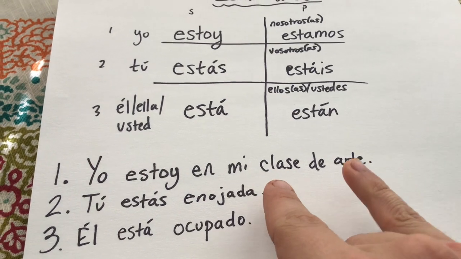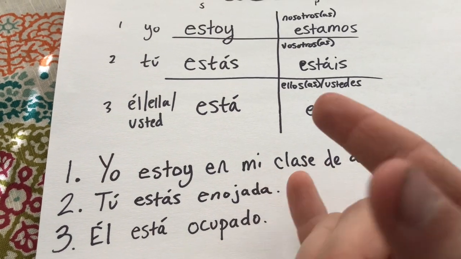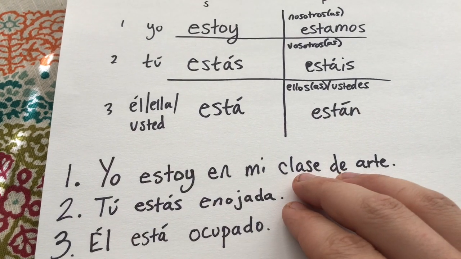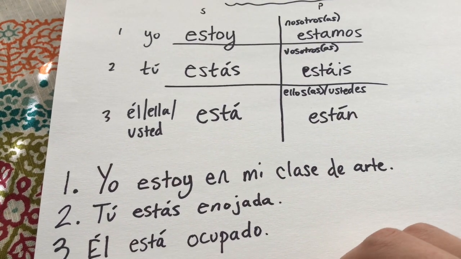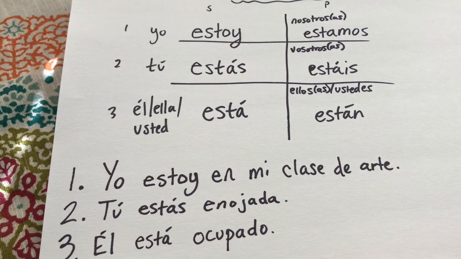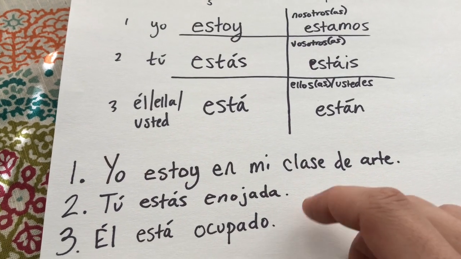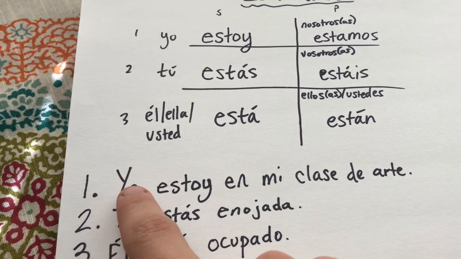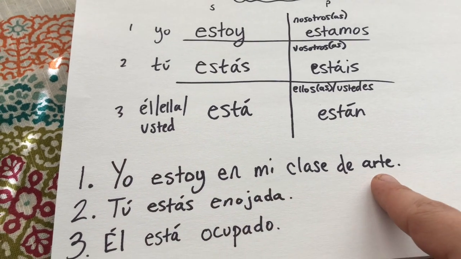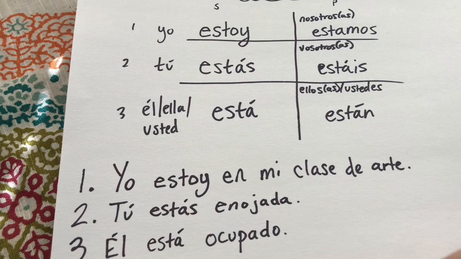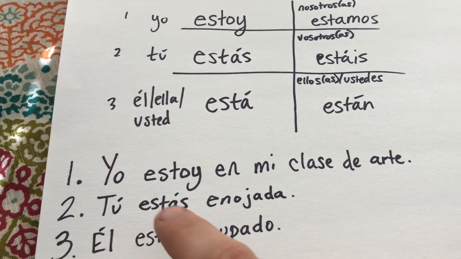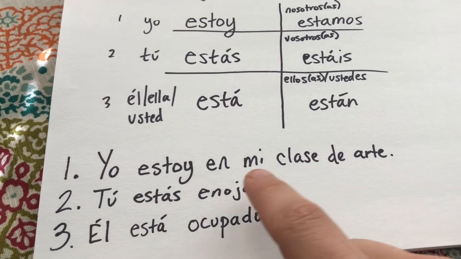Notice how art and class are switched. In Spanish, a lot of times the adjective and nouns are flip-flopped from English. Also, to show possession, we have to use the word de. So literally this would say, I am in my class of art. That's the way we have to say it in Spanish. Don't want to get too much on a tangent there, but I am in my art class.